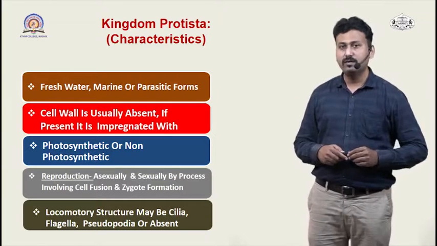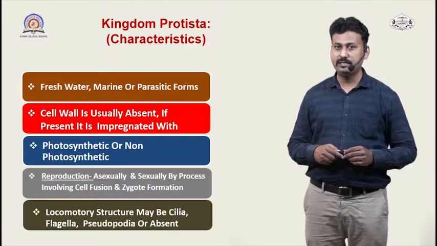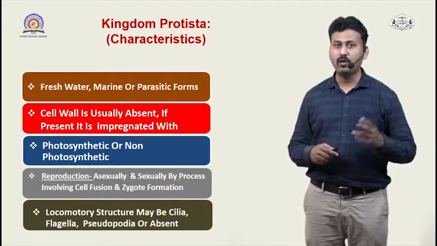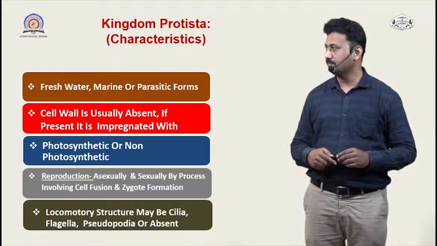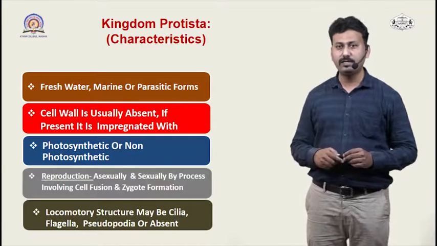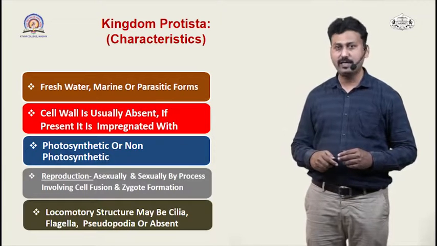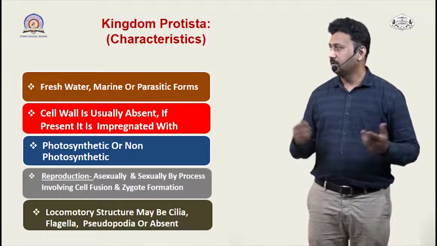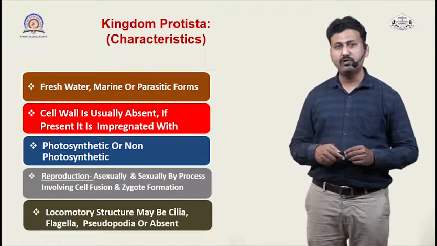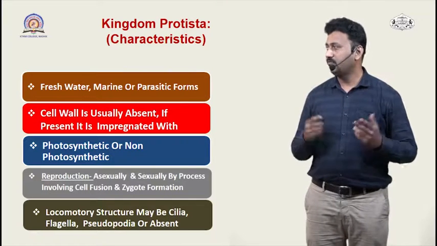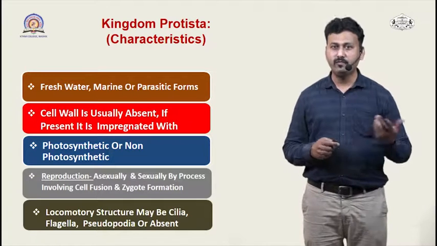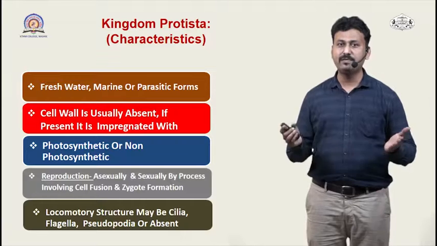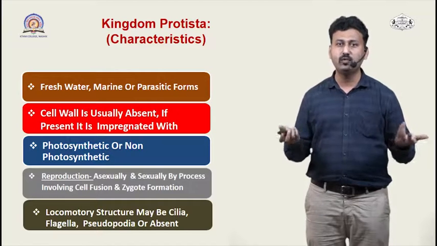If you see the mode of nutrition of the protists, they are either photosynthetic, sometimes non-photosynthetic, or they can be heterotrophs. As for the mode of reproduction, it is asexual as well as sexual, so both modes are present in protists. It involves cell fusion as well as zygote formation. And for locomotion, it may be with the help of cilia, flagella or pseudopodia, or sometimes there are protists in which locomotion is totally absent.